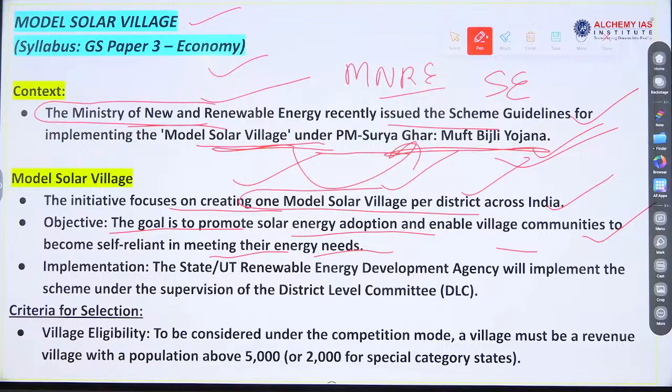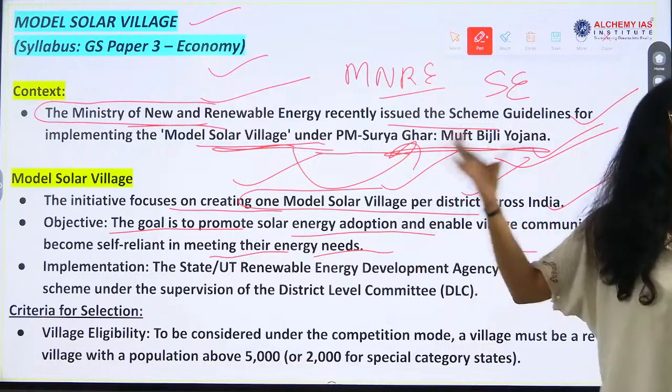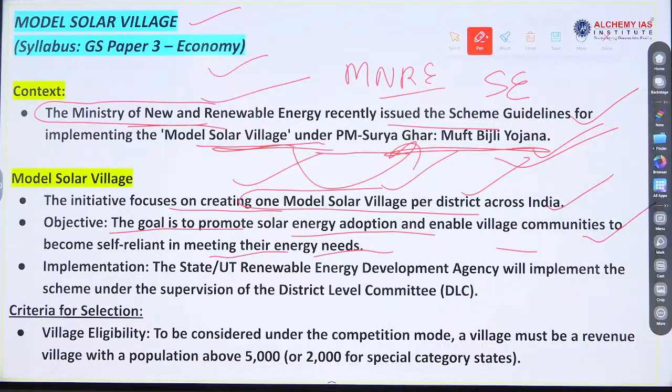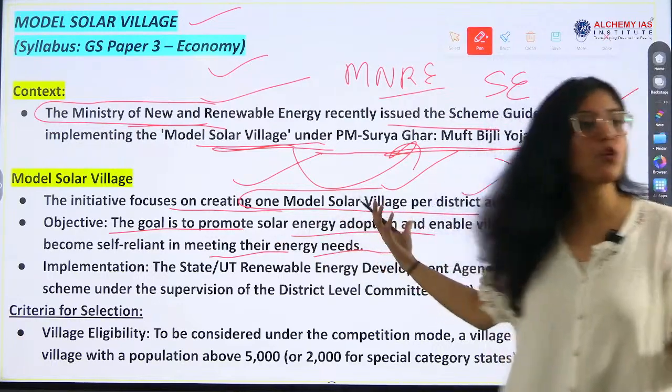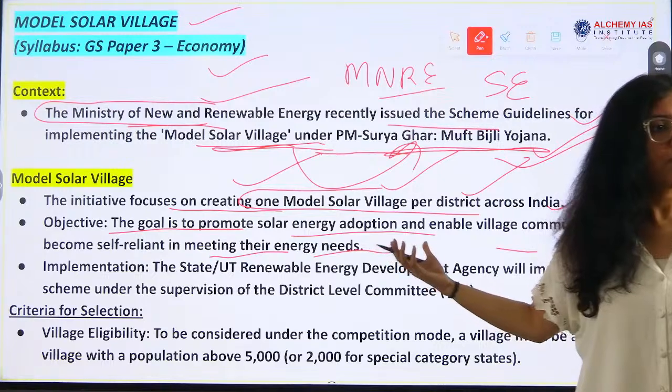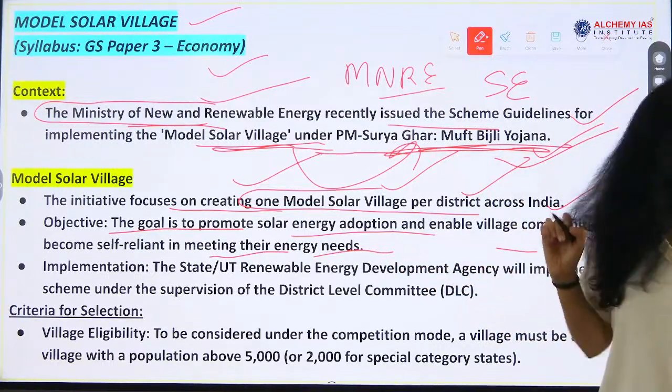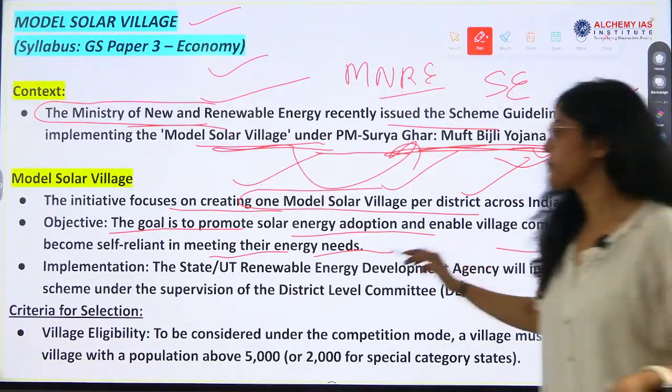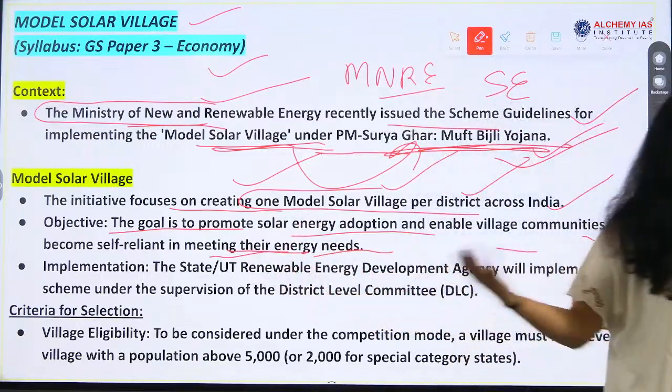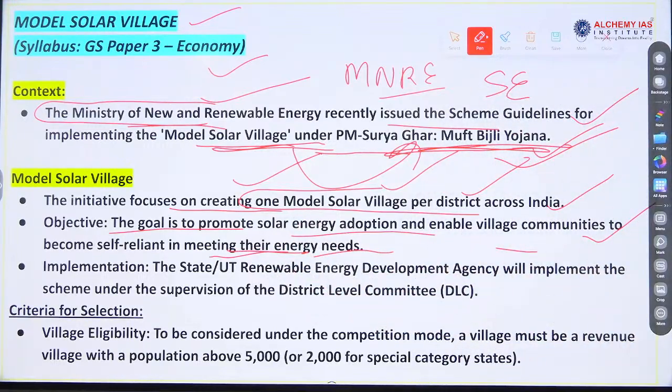And then their cost cutting will be there, right? So they will benefit through this model village. Solar energy will help them in cutting their electricity expenses, right? So this is also one more way to add to their income, yes or no? Less expenses, right? So Muft Bijli Yojana, muft means free, free electricity scheme, okay? So they will be self-reliant in their needs. In irrigation also we need electricity, yes or no?